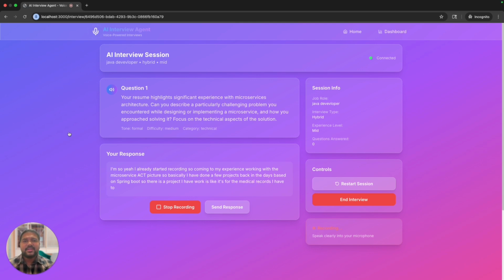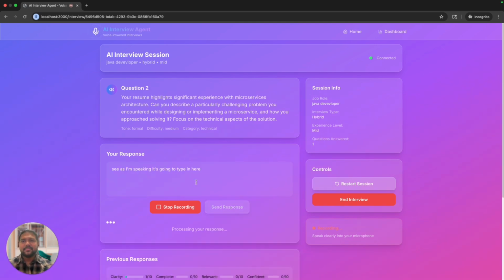I had to fetch the details from the backend using MySQL, and we used Spring Boot to develop the REST APIs. And on the front end, we used React and Angular. Once you're done answering, you can just hit send response. See, as I'm speaking, it's typing in here.